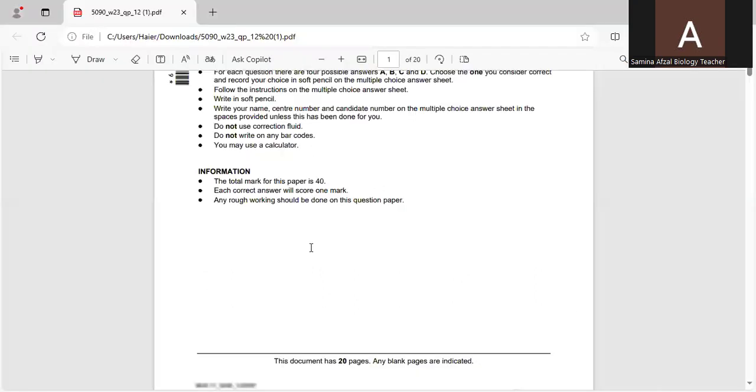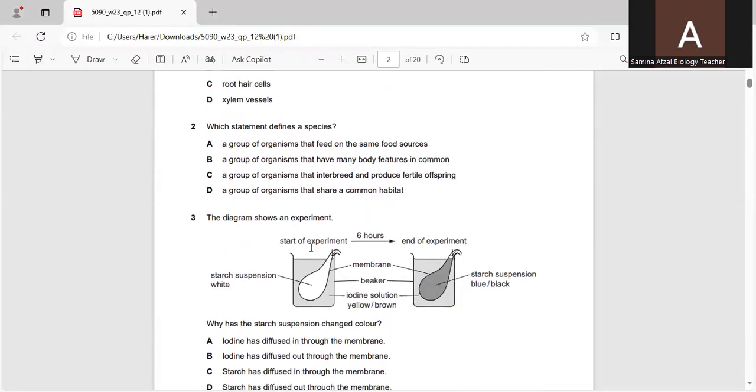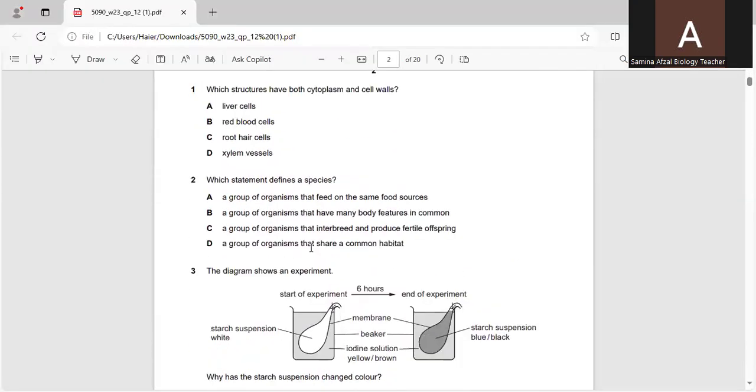And here is question number 1. Which structures have both cytoplasm and cell wall? They have given 4 options. We have to choose the correct option. Which structures have both cytoplasm and cell walls? It means they are talking about plant cells. So cell walls are only present in plants.